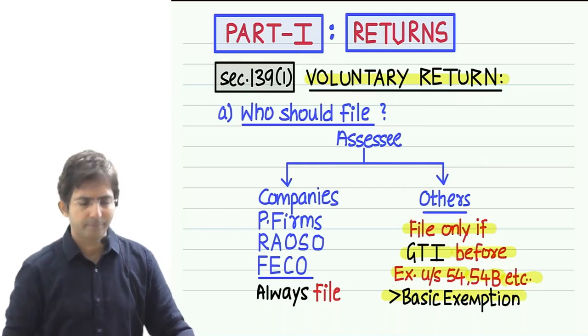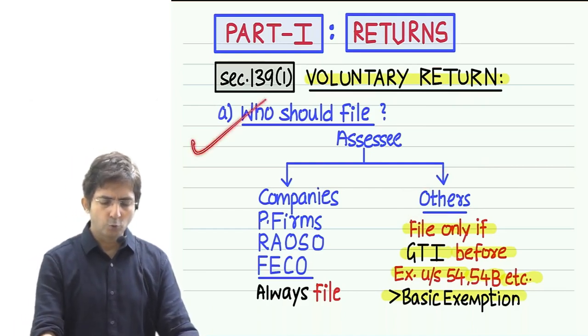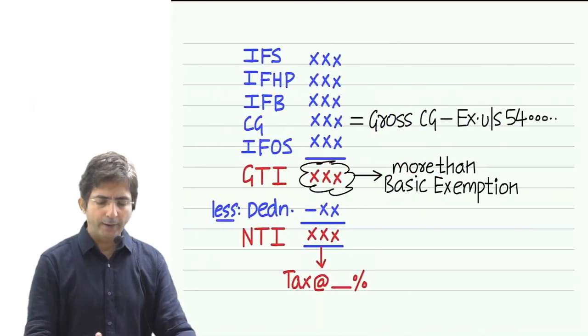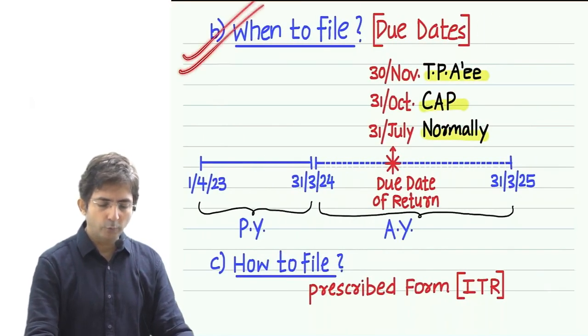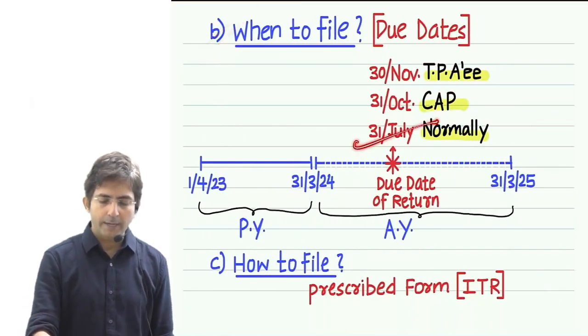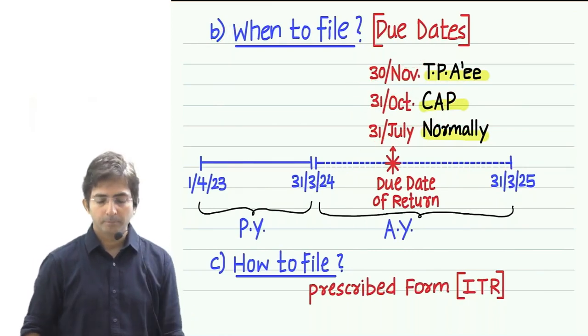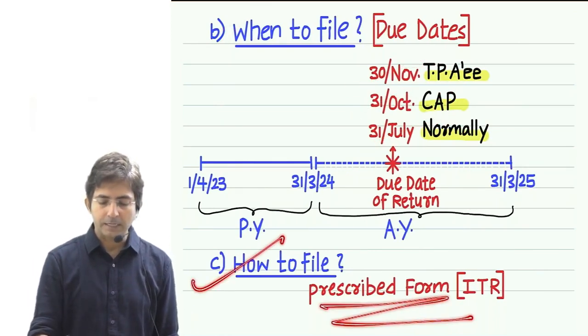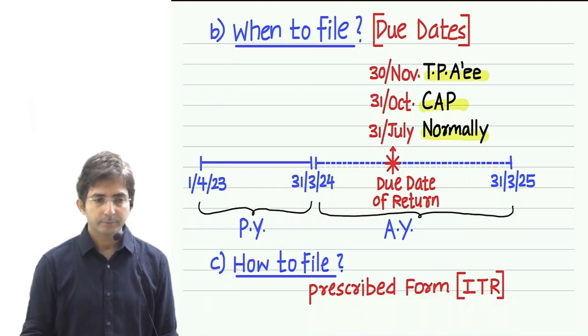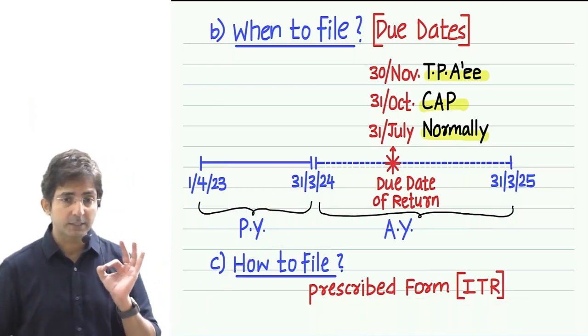After who should file, next was when to file. That was simple. When to file means due date. Normally July, for cases requiring audit it is October, and for transfer pricing audit it is 30th of November. And then how to file: in the prescribed form, which is called ITR. Section 139(1) is done.